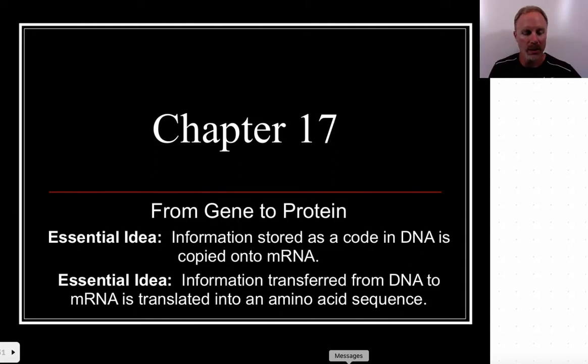All right, so this is the AHL version of Chapter 17. This is some additional stuff that we learned about in class that the AHL students only need to know. The essential idea here is that information stored as DNA gets copied into messenger RNA, so we're going to expand upon that a little bit. And the information transferred from the DNA to the messenger RNA is transferred into the amino acid sequence. And again, we're going to expand a little bit upon that.